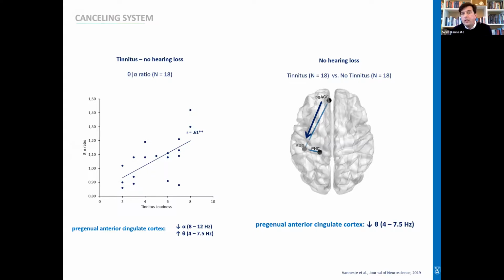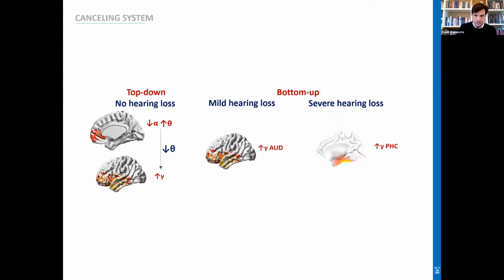In addition, we did a connectivity analysis showing that the brake that is signaled by the pregenual anterior cingulate cortex is not working that well, and that there's less information sent to the auditory cortex in tinnitus patients that have no hearing loss in comparison to people that have no tinnitus. So it suggests that the brake is not working that well, and that the pregenual anterior cingulate cortex is not signaling to the auditory cortex to ignore or break down the tinnitus.